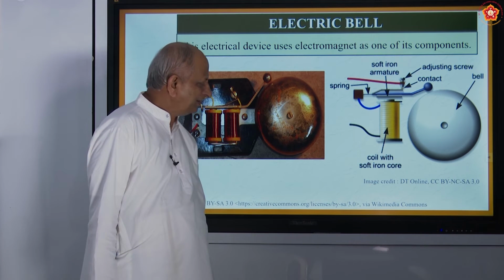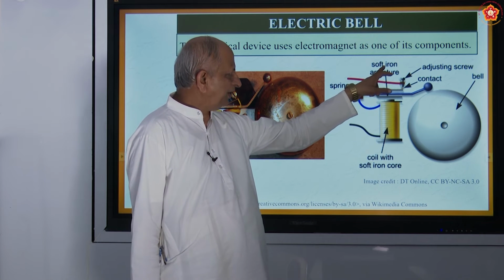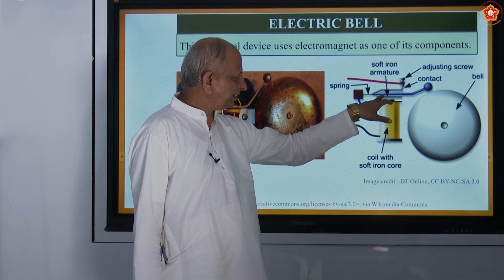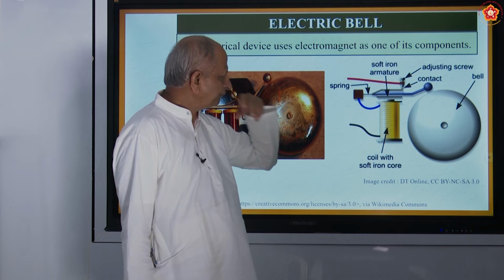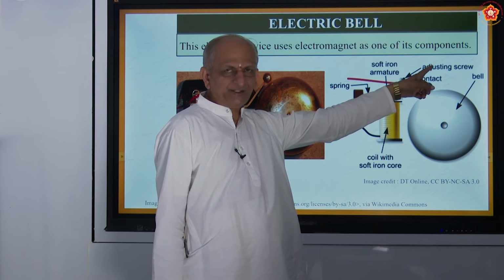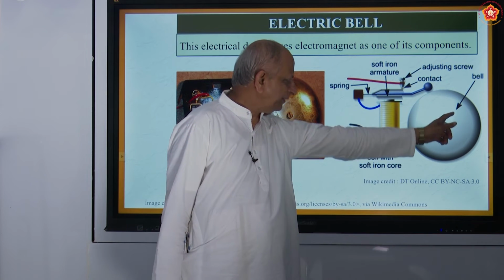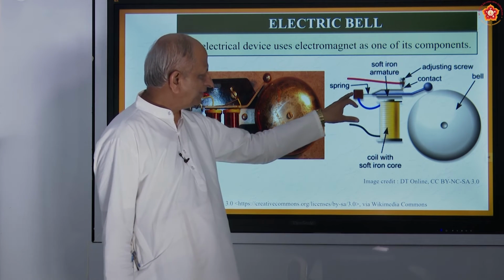Electric bell. Here there are very important parts. This is what is called the soft iron armature. And this is called the spring. And this is the adjusting screw. This is the contact. This is the bell. This is what is called the hammer.